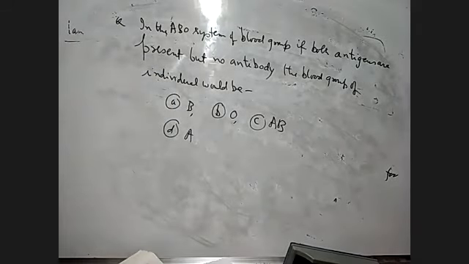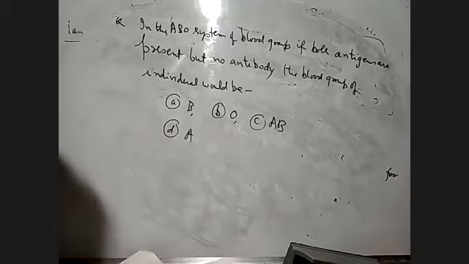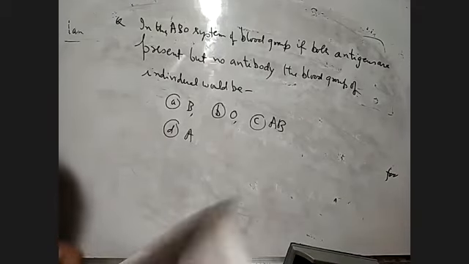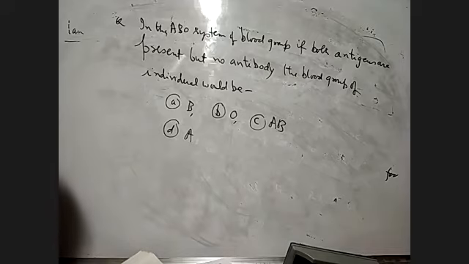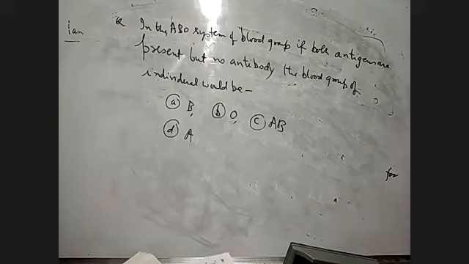Just now we have done one question like this. Blood group AB has no antibodies in serum, but both antigens A and B are present.